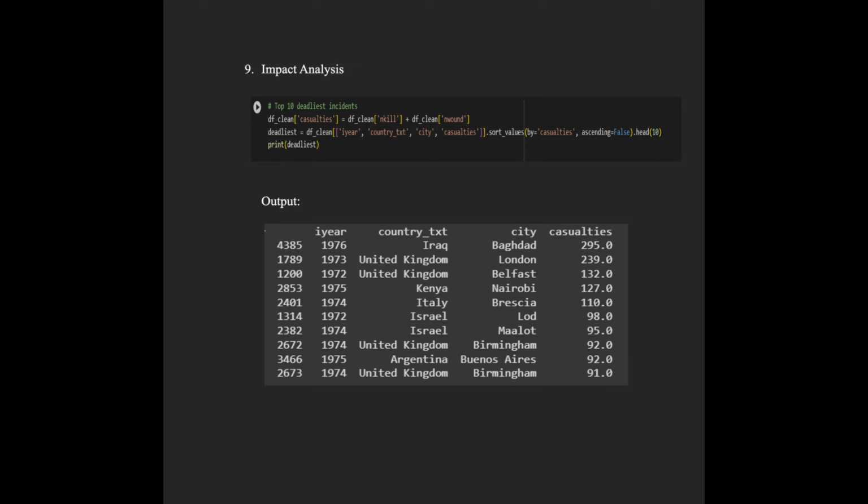For example, the deadliest incident was in 1976 in Baghdad, Iraq, with 295 casualties, followed by London, and then Belfast, then Nairobi, Brescia, Lord, Malot, Birmingham, Buenos Aires, and Birmingham. Looking at this table helps us understand where and when the deadliest incidents happened.